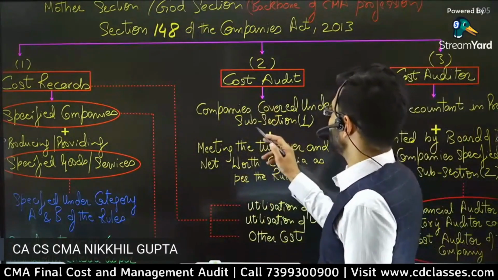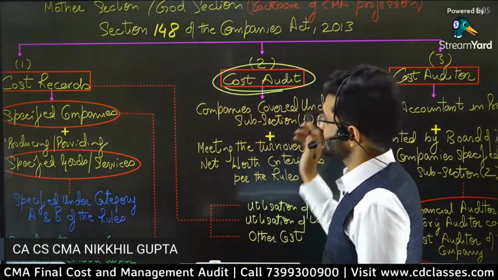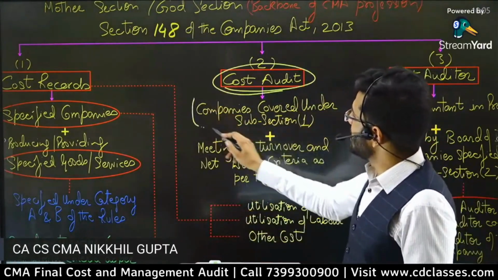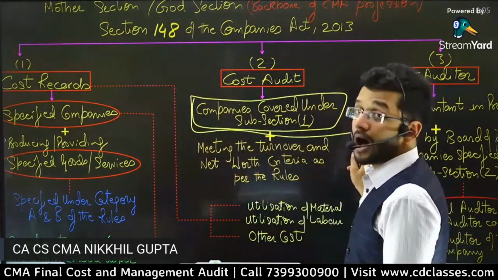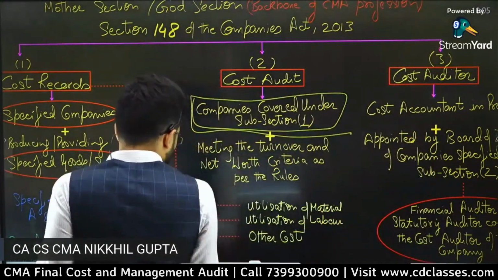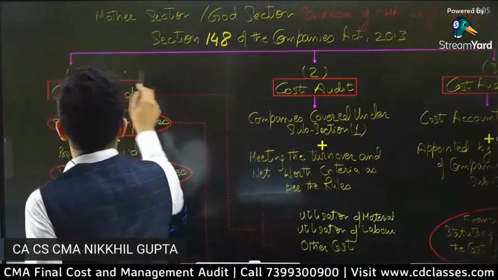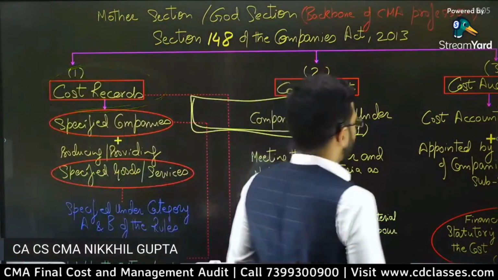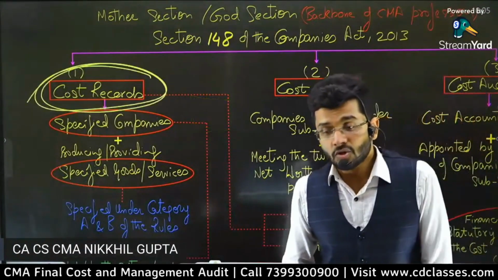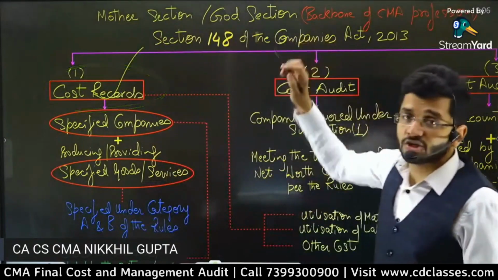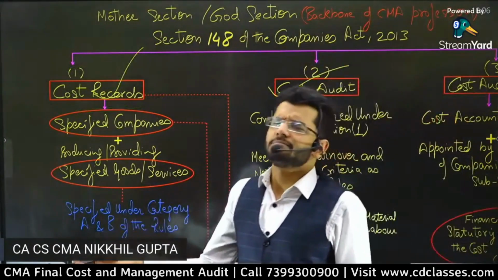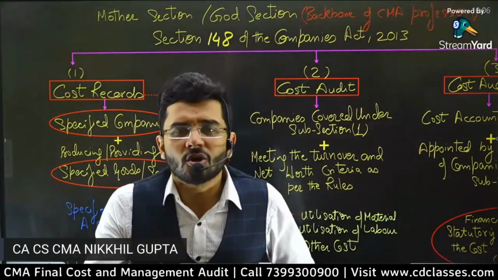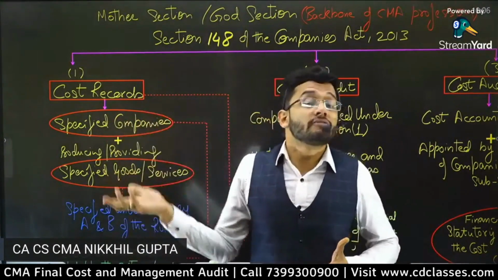So who can conduct cost audit? Now, first of all, which companies are falling under cost audit? Who have to get their cost audit done? Number one condition: companies covered under subsection 1. Unless and until the company is required to get its cost records prepared, cost audit cannot be applicable. So the first condition is that the company should mandatorily be required to maintain cost records. Obviously, unless cost records are mandatorily required to be prepared, what is the use of cost audit?